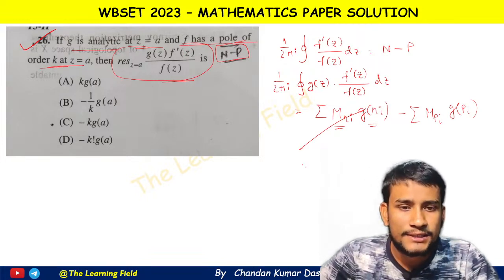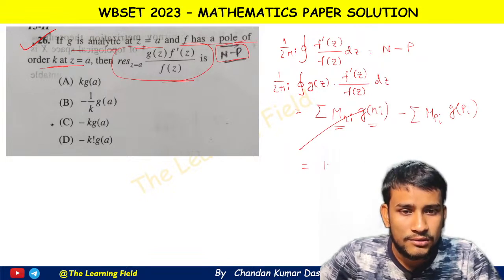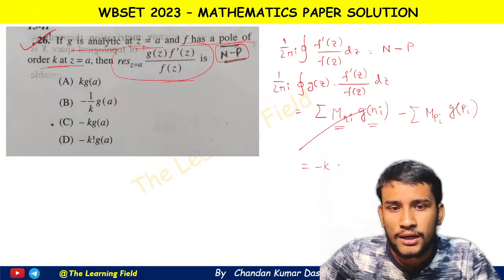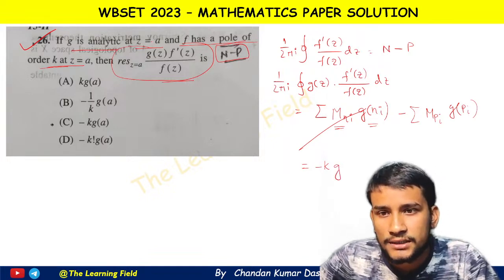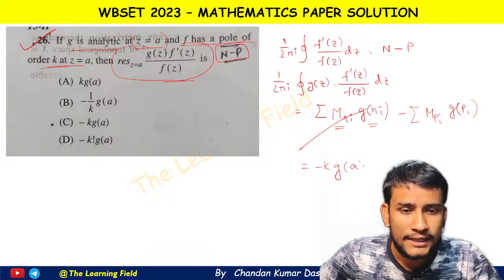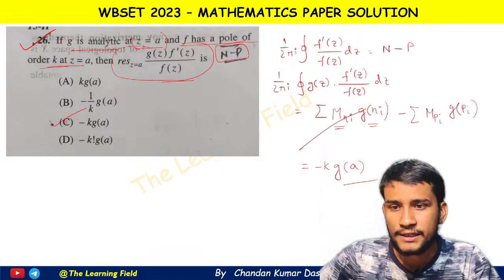That means here only k occurs as the number of poles. So minus k into g, and g is analytic at z = a, so g(a). The answer is -k g(a), option C here.